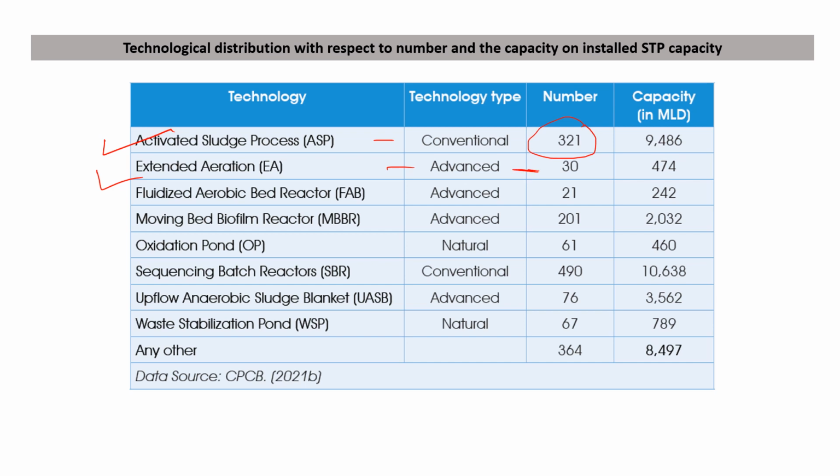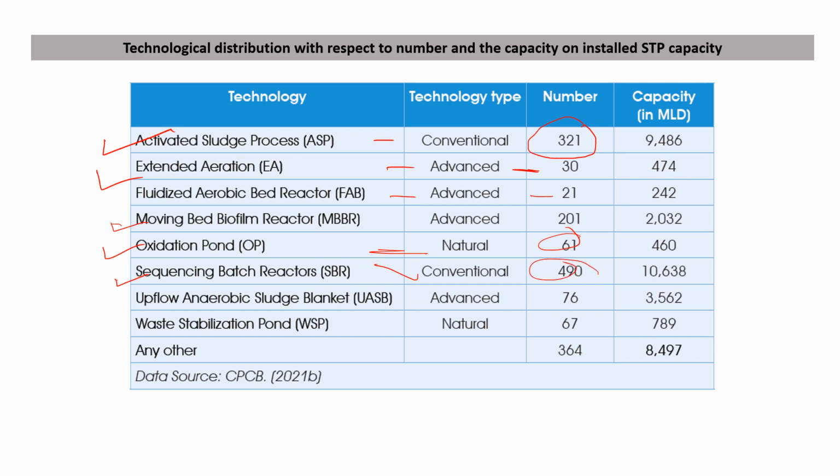The fluidized aerobic bed reactor is an advanced process, and their number is 21. The moving bed biofilm reactor is also an advanced process, number is 201. The oxidation pond is a natural process, and the number is 61. The sequencing batch reactor is a conventional process, number is 490.